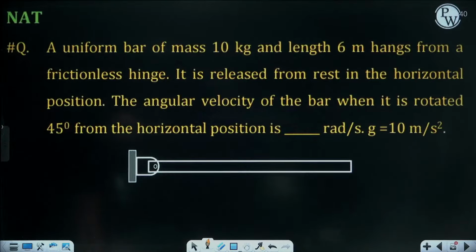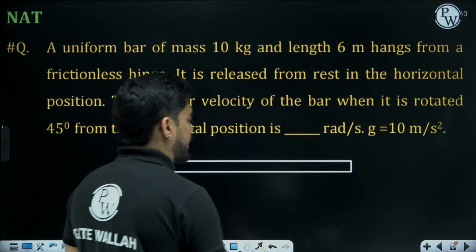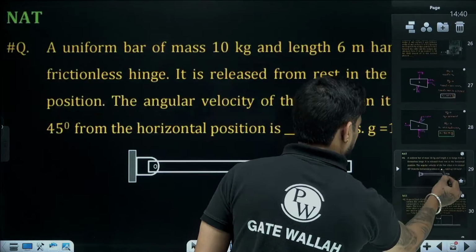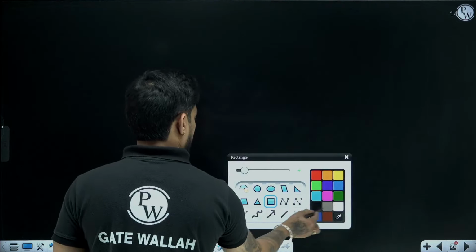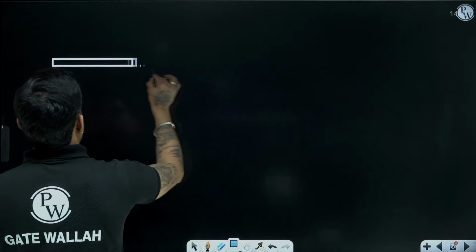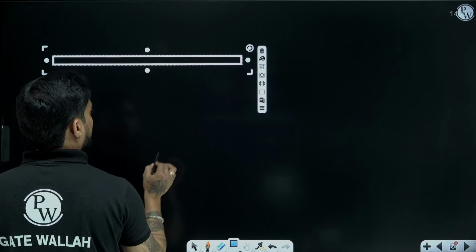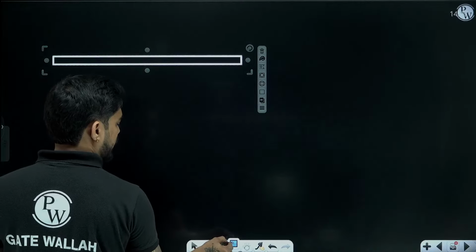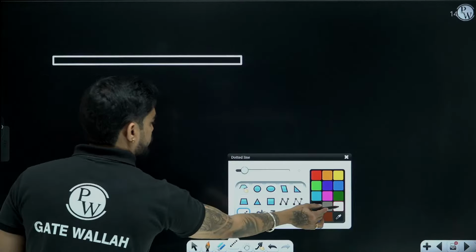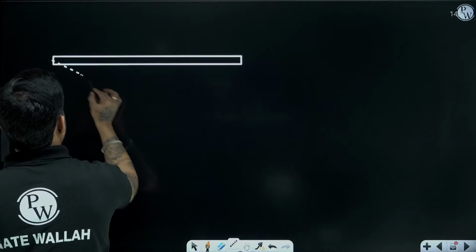Chalo. Now here we can use work energy method, or better we can use conservation of energy, right? Can we use conservation of energy?